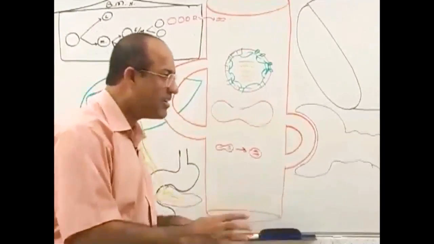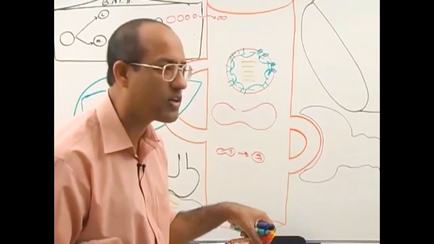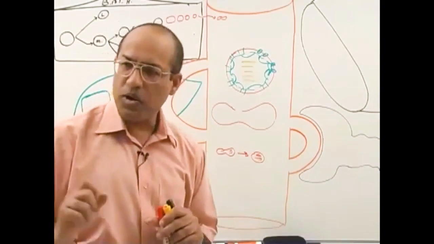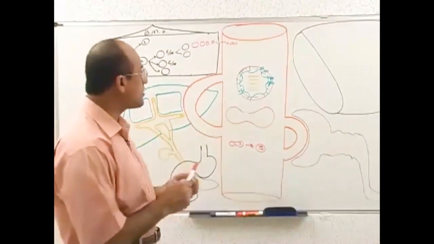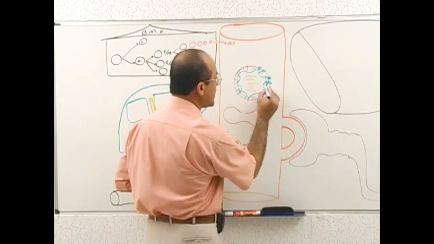Can it now twist and turn? No. So eventually it gets stuck at some narrow point. It's stuck there. Now it cannot twist and turn. This is one problem with old RBCs. The second problem with old RBCs is that in the RBC membrane, there are special pumps which keep on throwing the sodium out.